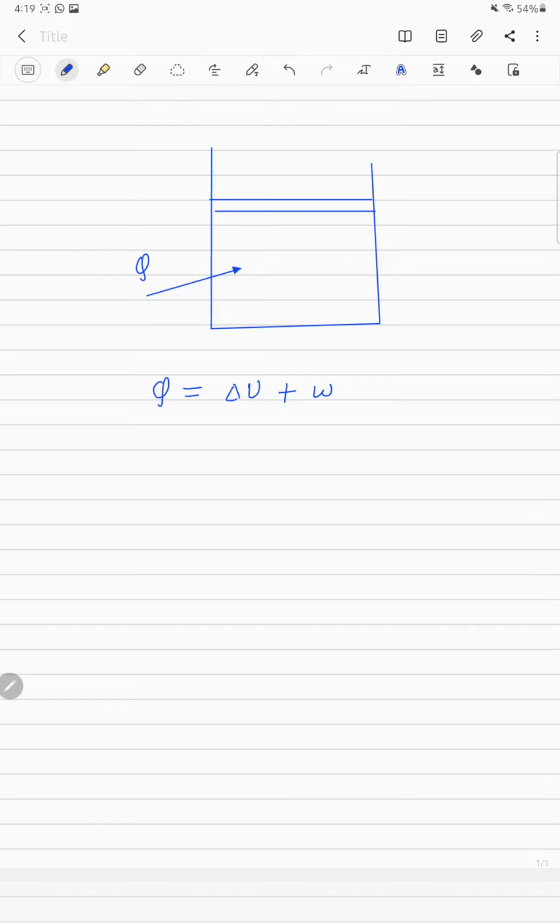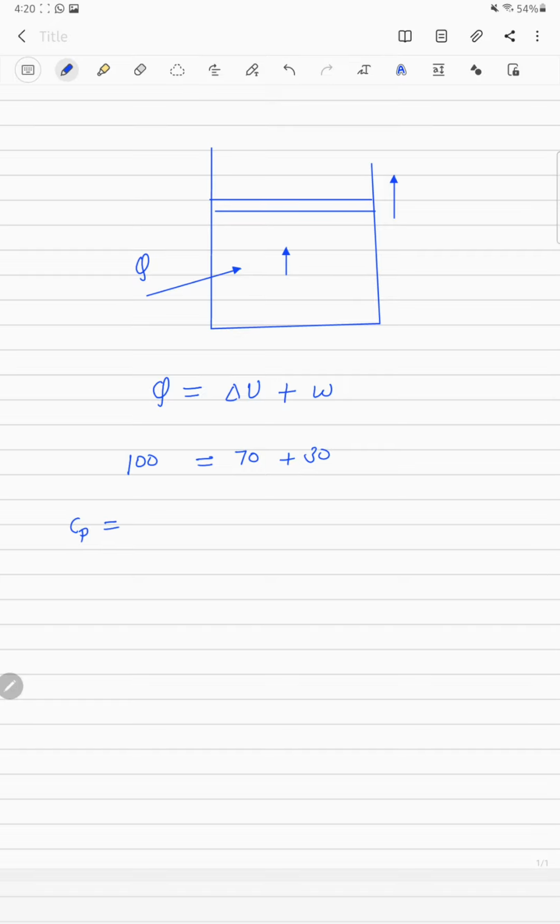So suppose we have provided 100 kilojoule of heat, and let's suppose 70 kilojoule of that heat is utilized in increasing the internal energy and 30 kilojoule goes to work done.